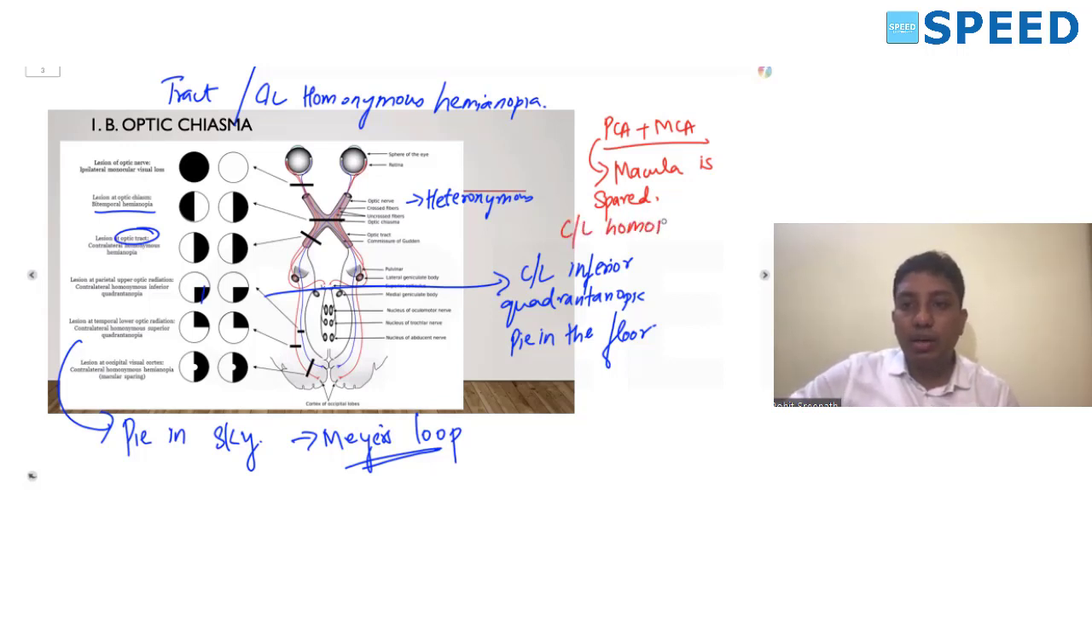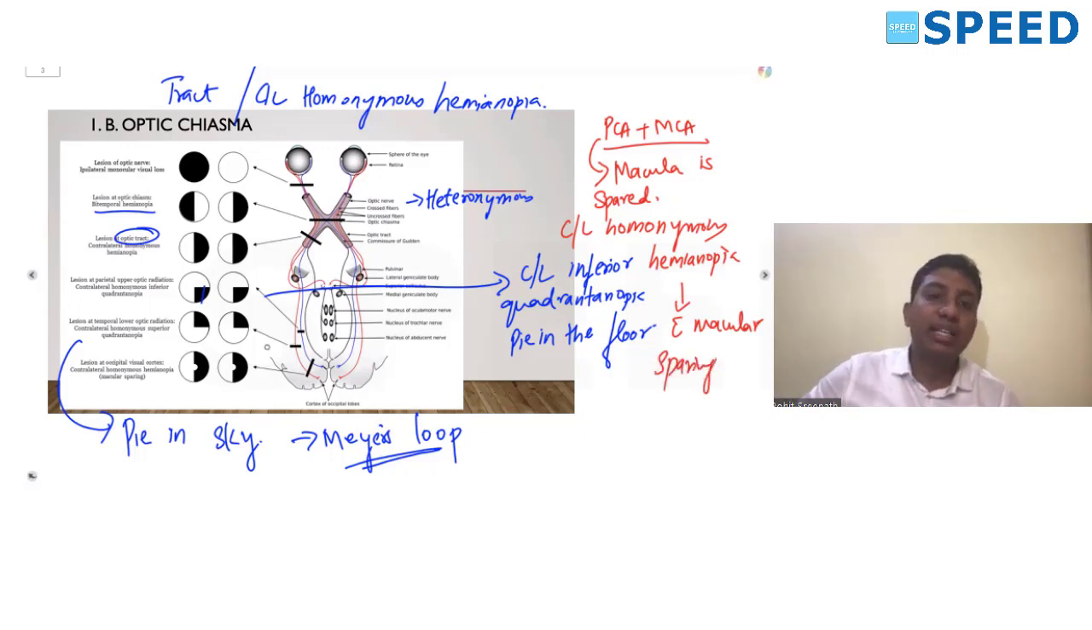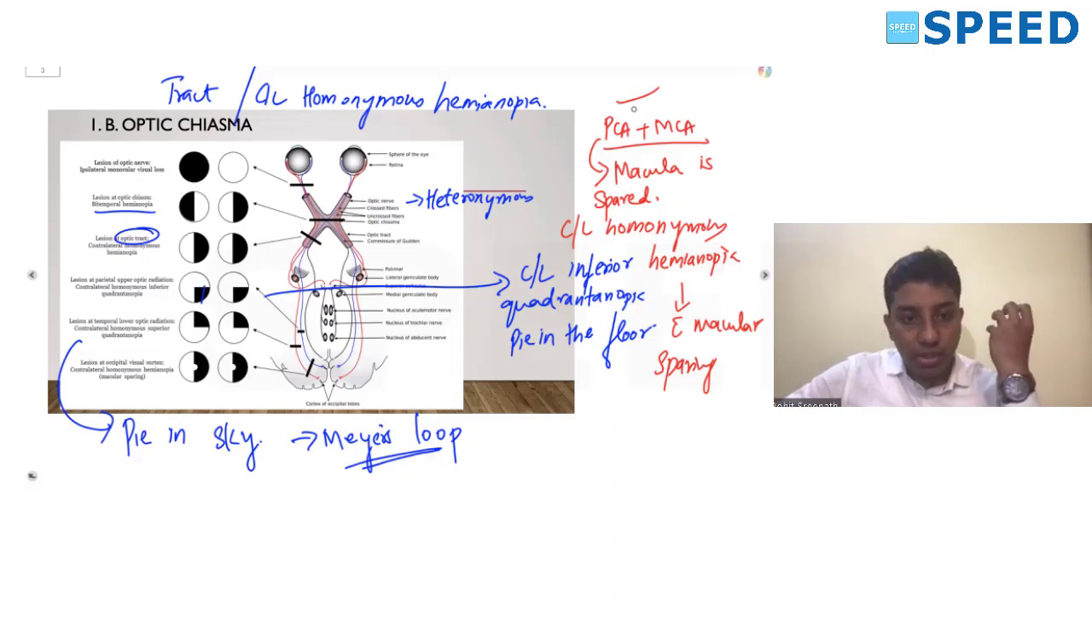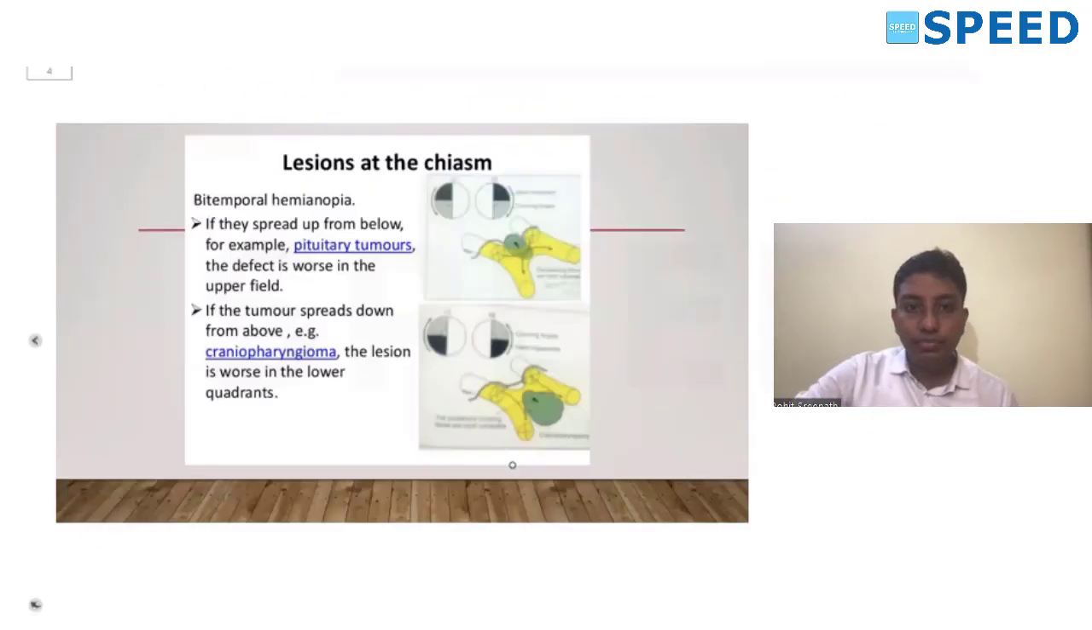So any lesion of the occipital visual cortex results in a contralateral homonymous hemianopia with macular sparing. The reason for the macular sparing is, as I told you, the dual blood supply of the middle cerebral and the posterior cerebral artery, which is the watershed area. Hence, the main vision, or the 90% of the vision contributed by the macula, is still preserved in a patient with an occipital lobe lesion.